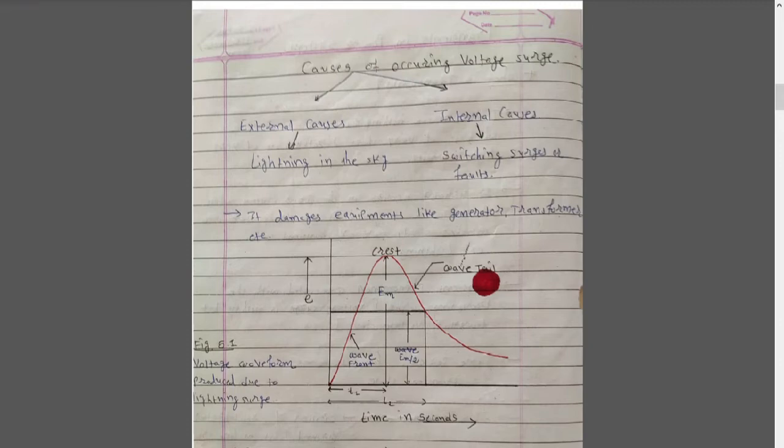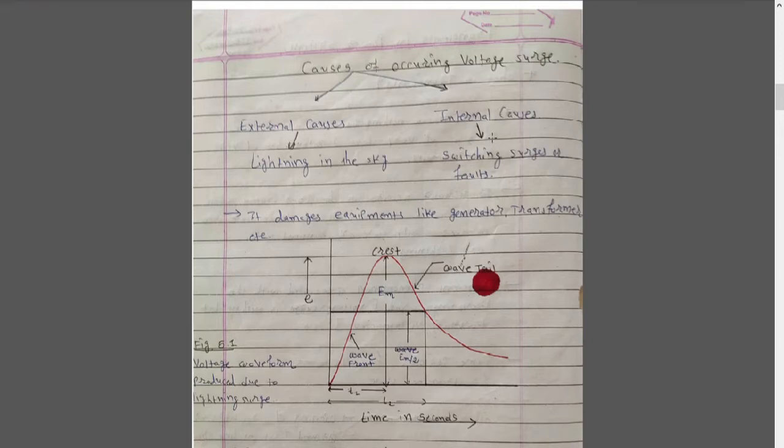As I have told you, the external cause is lightning in the sky. It more commonly happens in monsoon conditions, although there will be some lightning throughout the year. As far as internal causes are concerned, the majority of those which cause voltage surges are generally switching surges or faults. We are going to discuss both of these in detail.